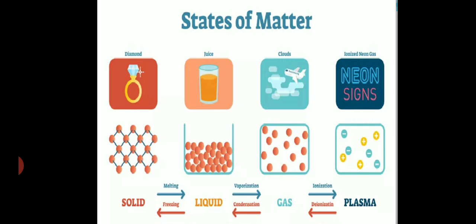This state was given by our famous Indian scientist J.C. Bose, and its explanation was given by the famous scientist Albert Einstein. That is why it is combinedly known as the Bose-Einstein state.